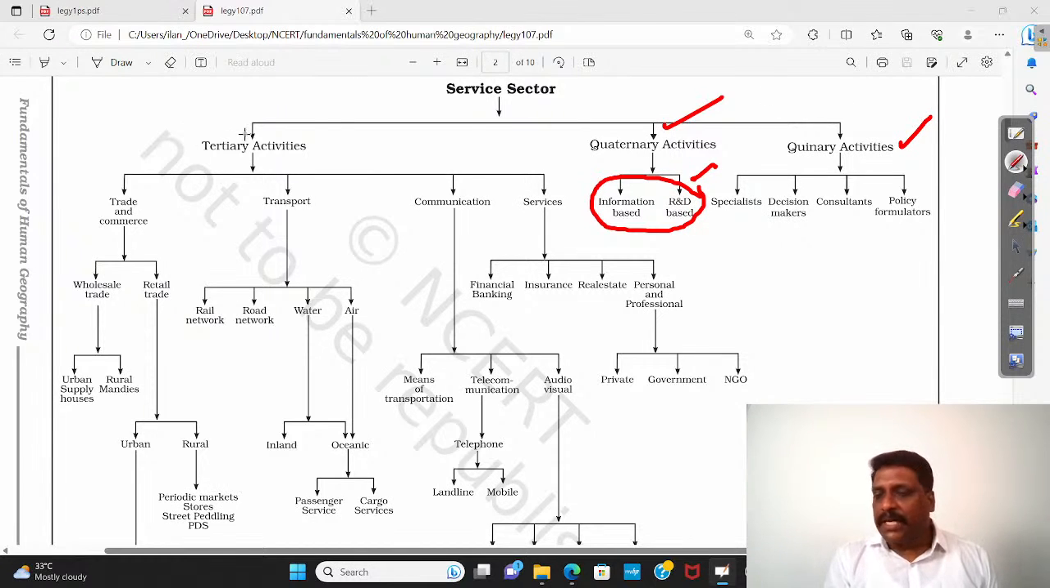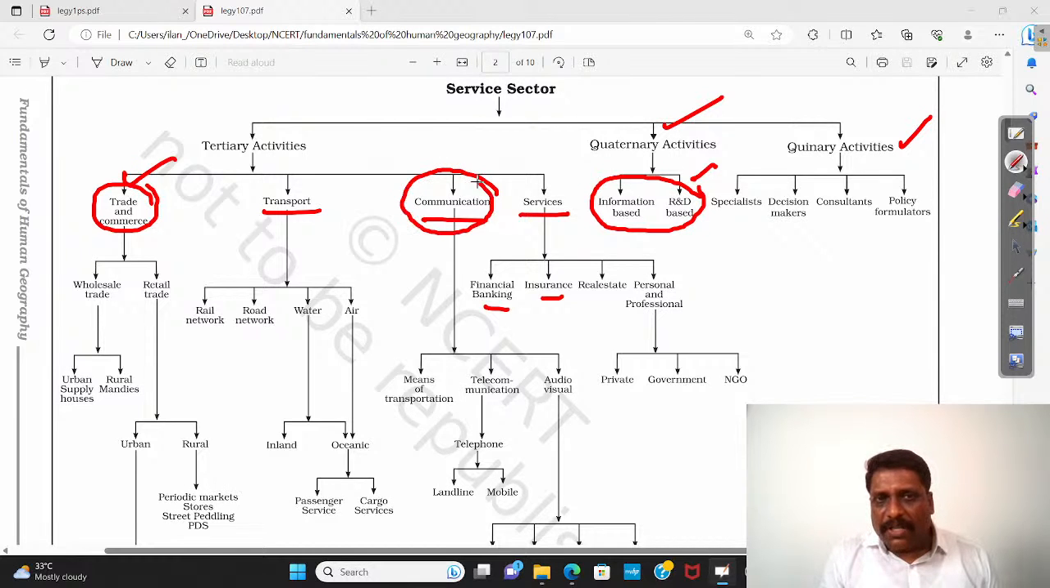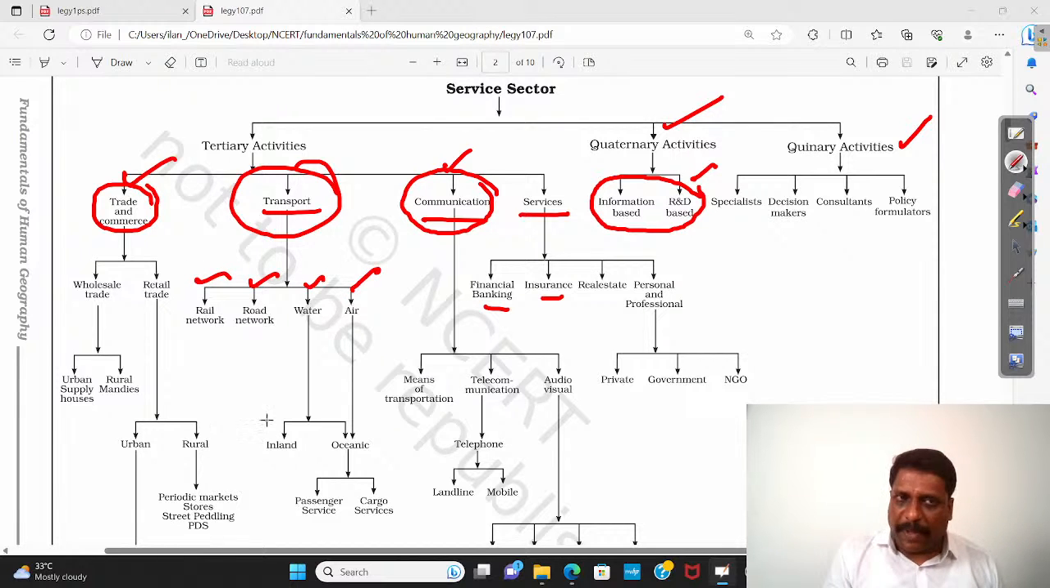But when I talk about tertiary activities, only service is provided. What are they? Trade and commerce, without value addition. Transport, communication, and other services. These services can include banking services, insurance, etc. When I talk about communication, telecommunication and, for example, internet providers can also be covered under communication. Transport, all means of transport, road, rail, water, air, everything you can add. And of course, trade and commerce can also be added.